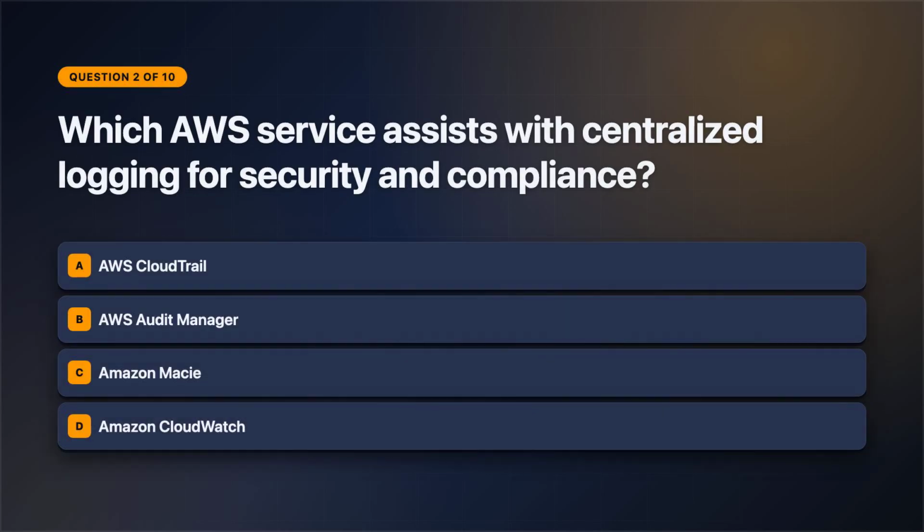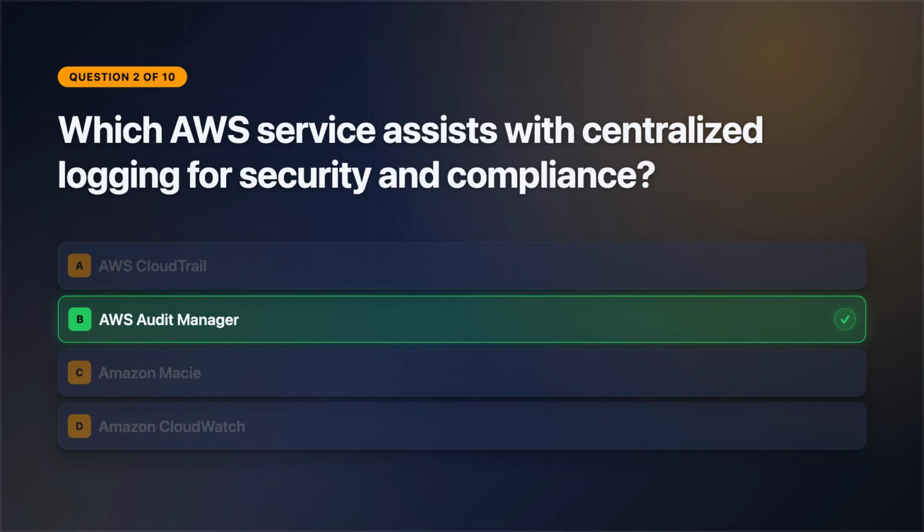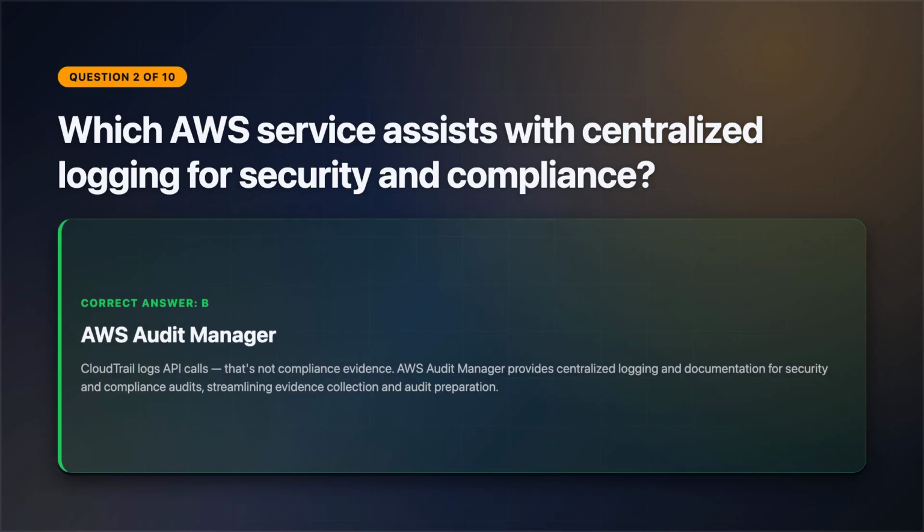Keep your focus here. Question 2. Watch for the hidden requirement. Which AWS service assists with centralized logging for security and compliance? Select one answer. Review the answer choices on screen. The correct answer is option B. CloudTrail logs API calls? That's not compliance evidence. AWS Audit Manager provides centralized logging and documentation for security and compliance audits, streamlining evidence collection and audit preparation.